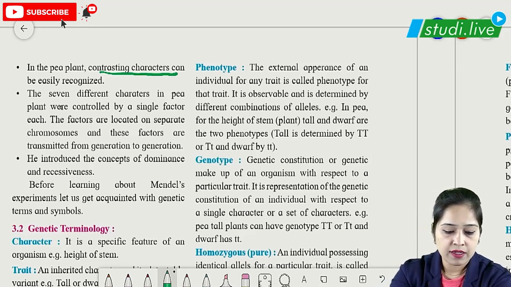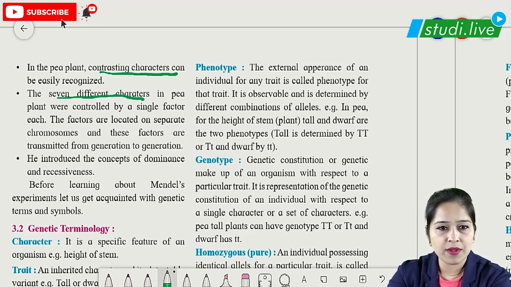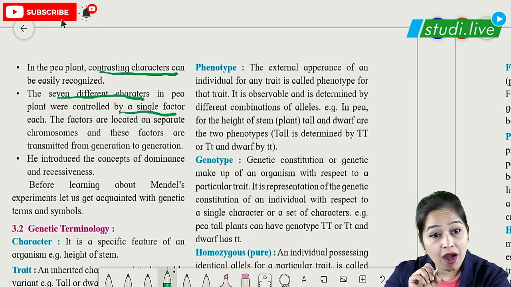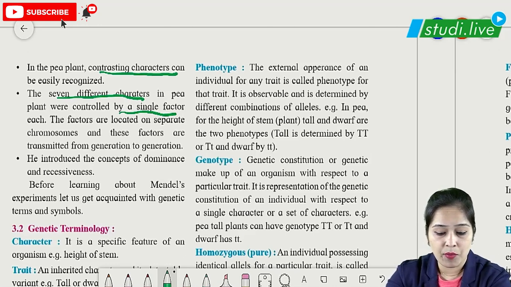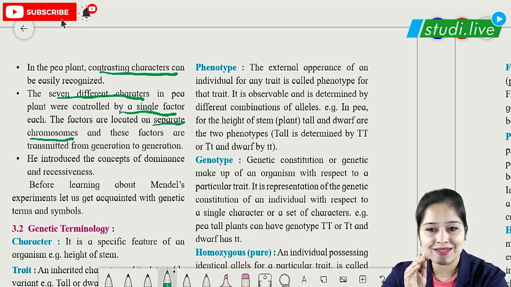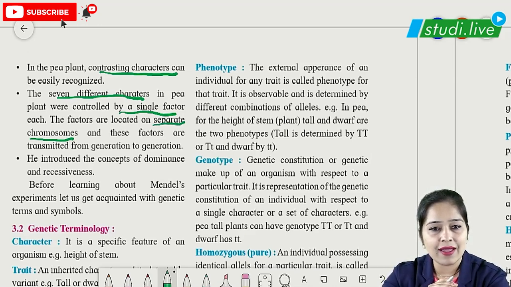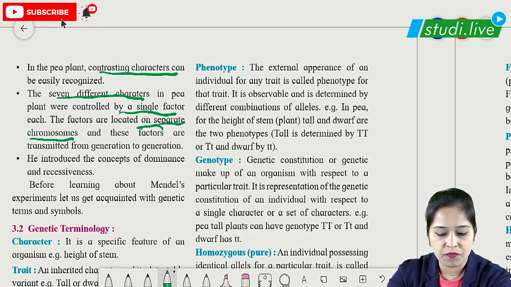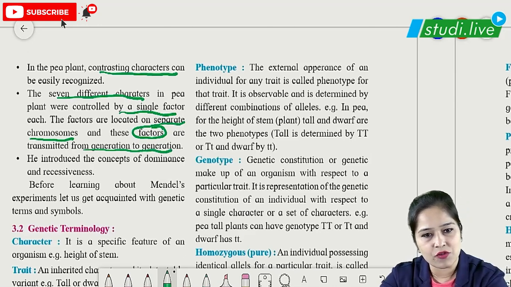The 7 different characters which are present in pea plant are controlled by a single factor each, which are located, very important term, on separate chromosomes. So these characters, or these genes, which are nothing but factors, are transmitted from one generation to the next generation.